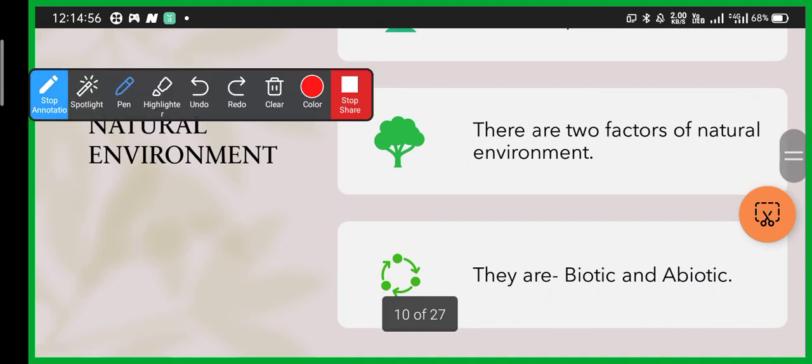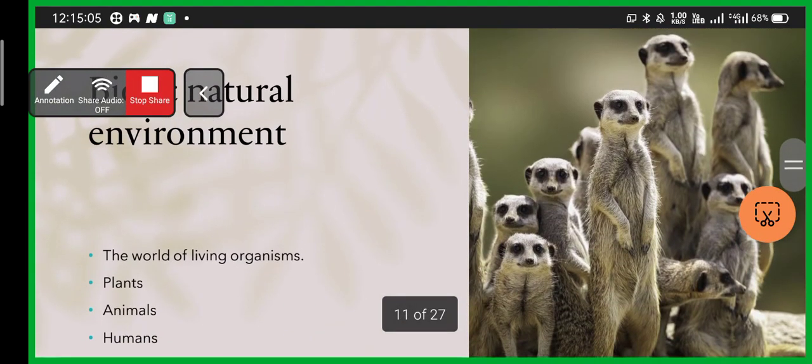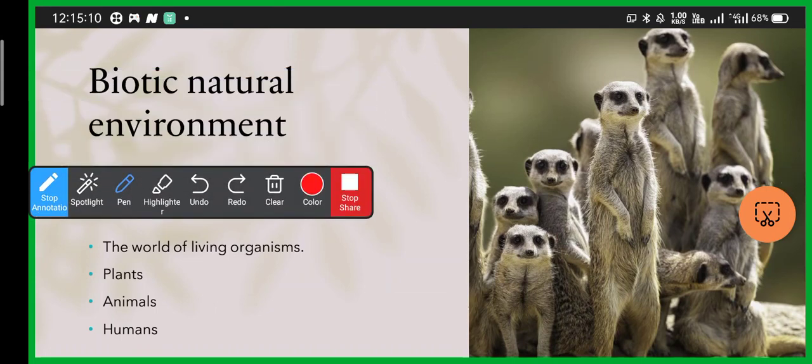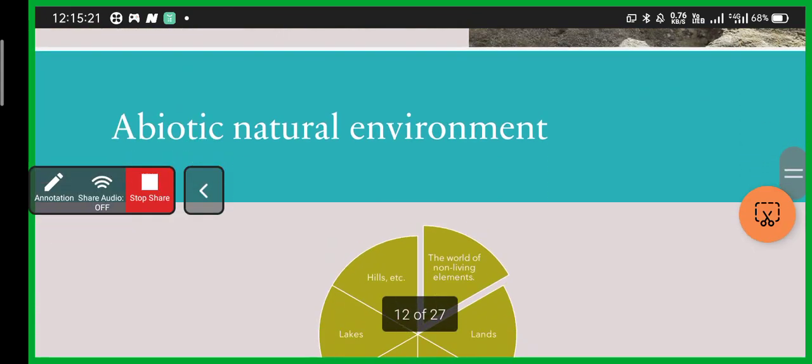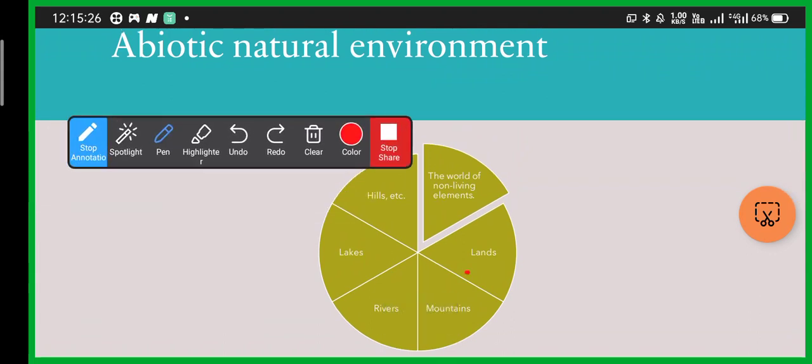Now there are two factors of a natural environment. What are they? They are biotic and abiotic. Let's learn about this. Biotic natural environment means the natural environment made up of living organisms: plants, animals, humans, microorganisms, etc. Abiotic environment means the world of non-living elements like land, mountain, river, lake, hill, sand, rock, and mobile, pillow, plastics, etc.